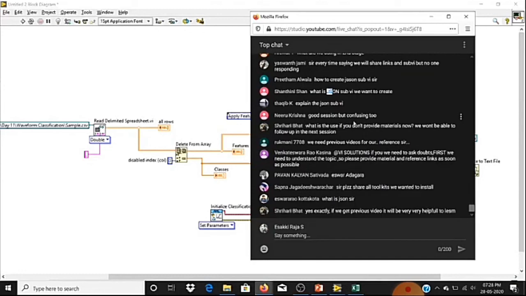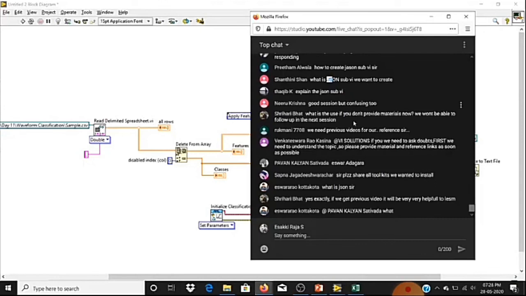As this is an introduction to machine learning, it will be a little bit confusing. So we'll see some more examples with the same supervised technique, and we'll get a better idea. If you have any doubts regarding these topics, you can ask.